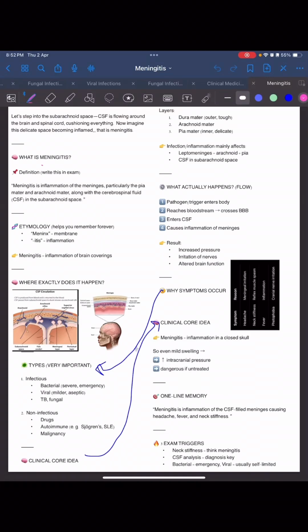Now let us look at meningitis. So let's step into the subarachnoid space, where the CSF is flowing around the brain and spinal cord. It's cushioning the main important organs. Now imagine that this delicate space is becoming inflamed, and that is meningitis. So, inflammation of the meninges, particularly of the pia mater and arachnoid mater, along with CSF in the subarachnoid space.